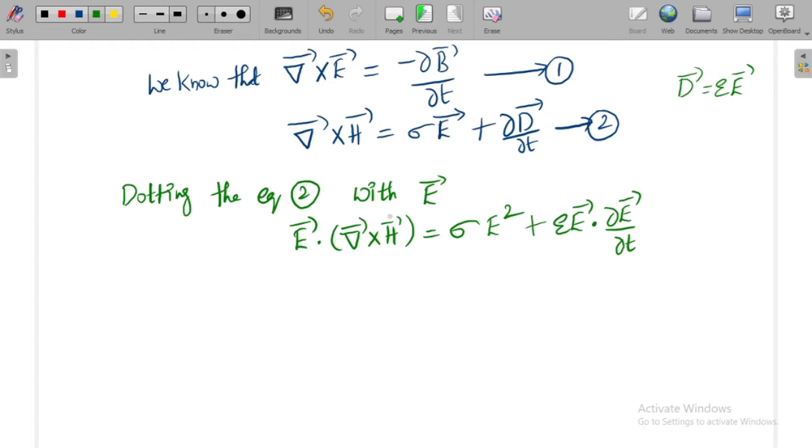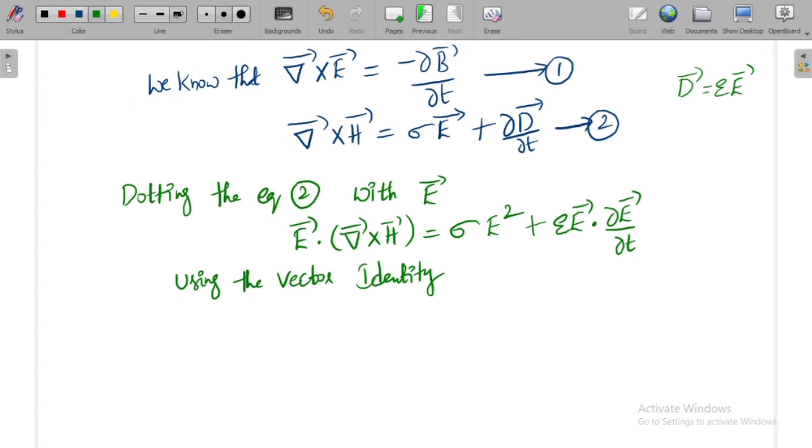In order to know the value of this equation, let me use a vector identity. What is that vector identity?